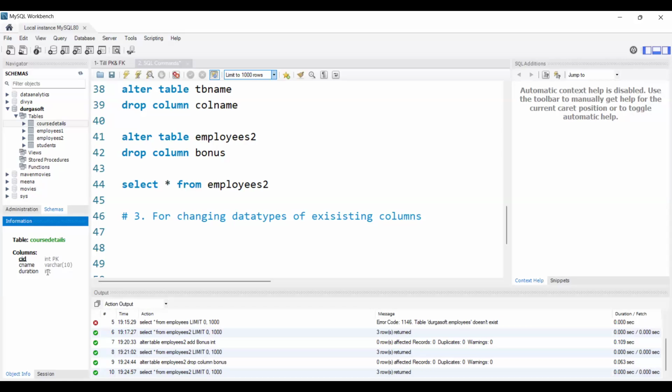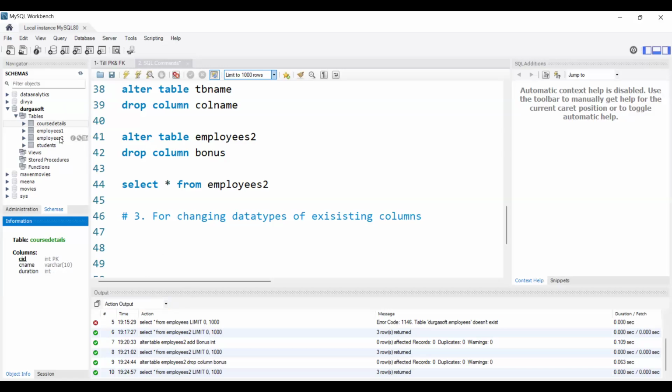Then at that time, if I enter simply 6, the data will not be correct. I need to mention months along with the 6, right? At that time, integer won't work, because the integer data type won't allow character data. So I need to change the data type from int to varchar. Then only I can enter the data as 6 months or 1 year. Such scenarios we may come across, and at that time we use the alter command to change the data types.